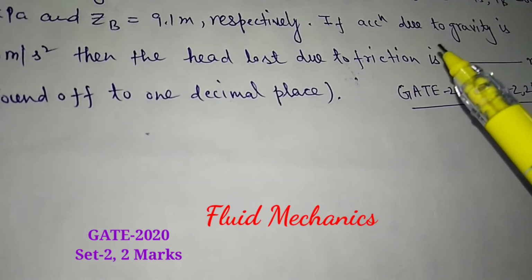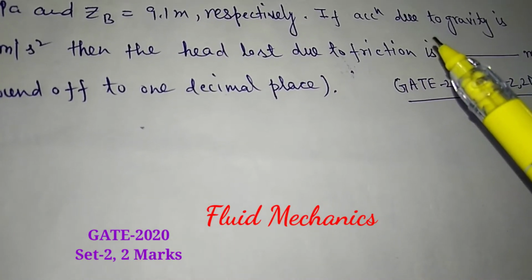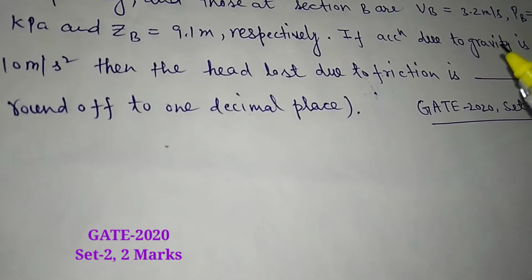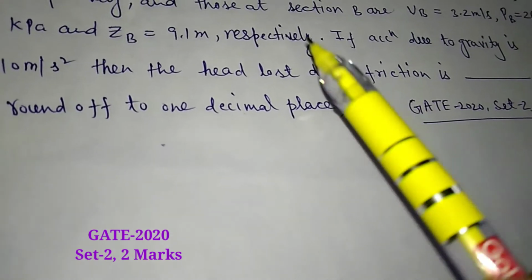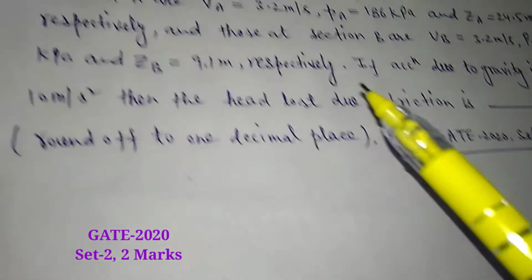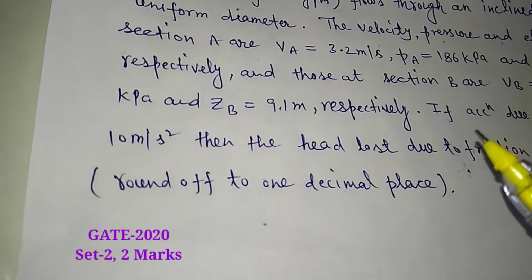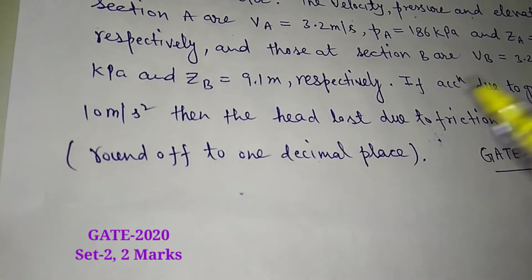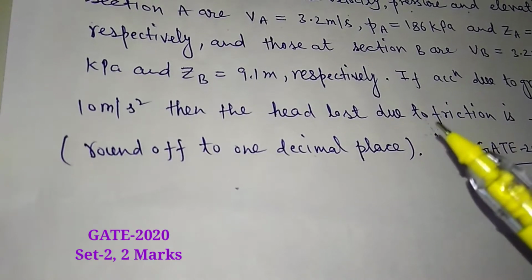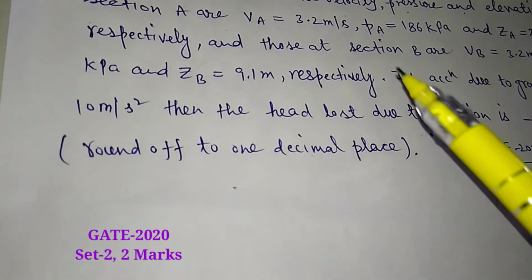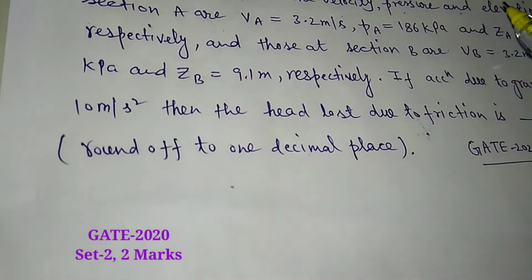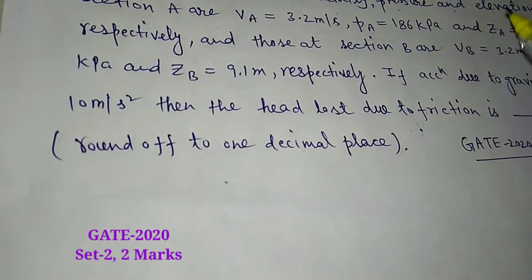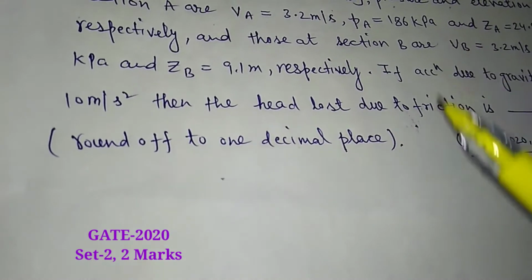In the previous question the nozzle was horizontal and the 2 points were at the same height from the ground, but in this question there is an inclined pipe. There will be some elevation from the ground.